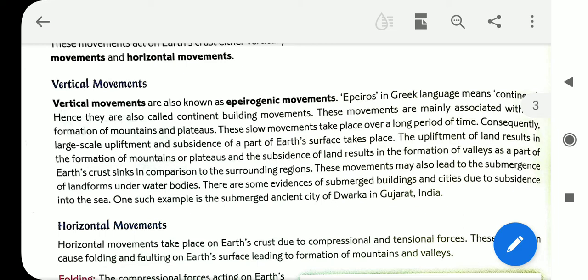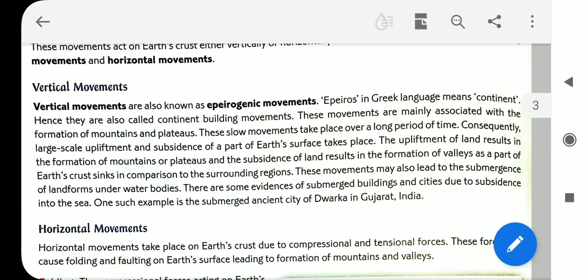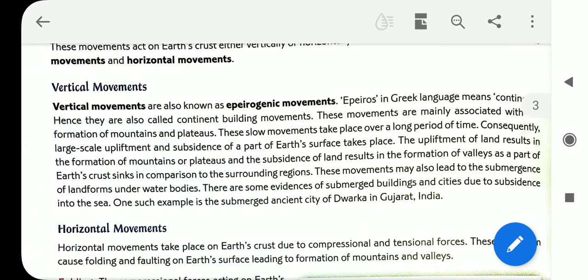These movements are mainly associated with the formation of mountains and plateaus. As a result of the vertical movements, we can see the formation of mountains and plateaus. These slow movements take place over a long period of time, and are known as the diastrophic movement. It is a slow movement. It is not created in one day. It takes a long period of time. Consequently, large-scale upliftment and subsidence of a part of Earth's surface take place.